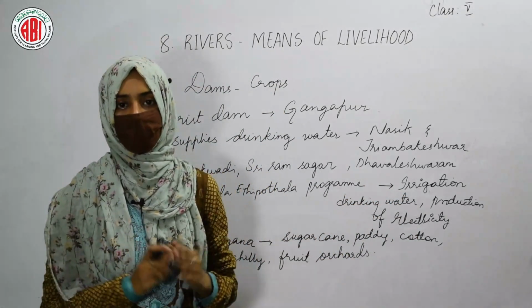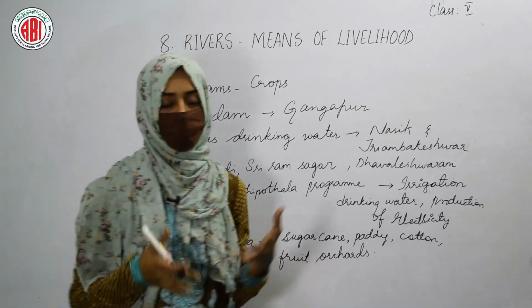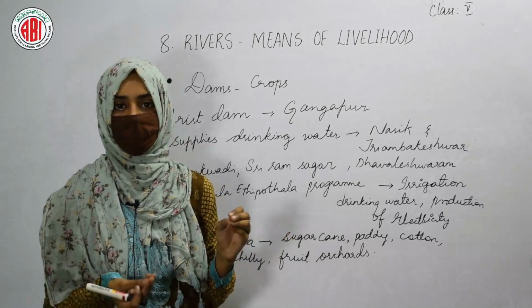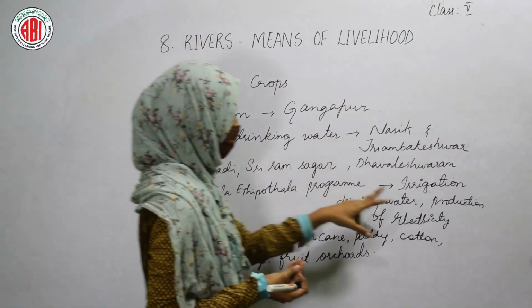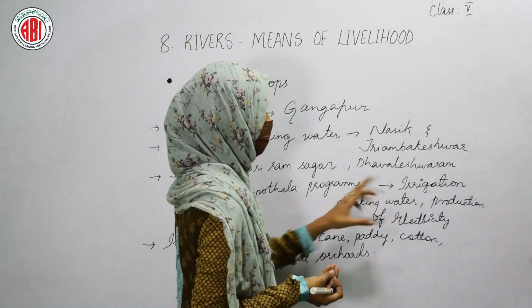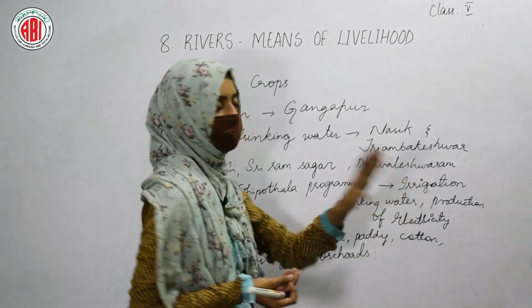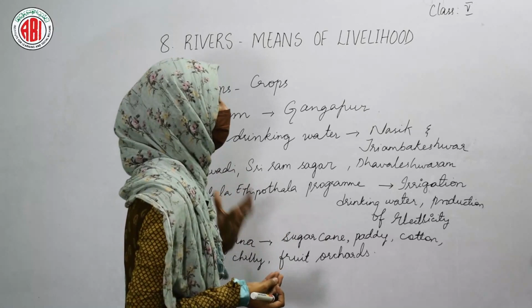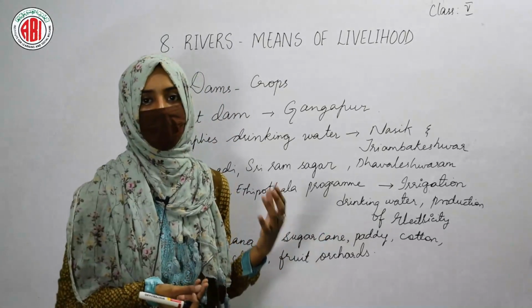So whenever the farmers do agriculture, they need a lot of water to grow their crops, right? The river Godavari is a means to provide irrigation. This also helps in the process of irrigation. Irrigation is nothing but supplying of water to the different fields in order to grow the crop and to achieve better yield.